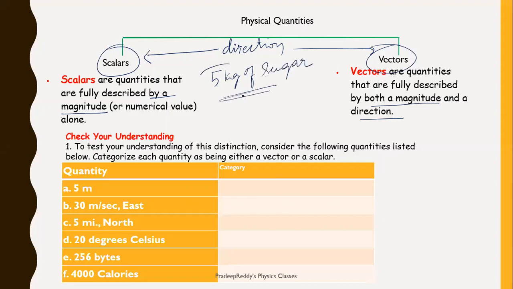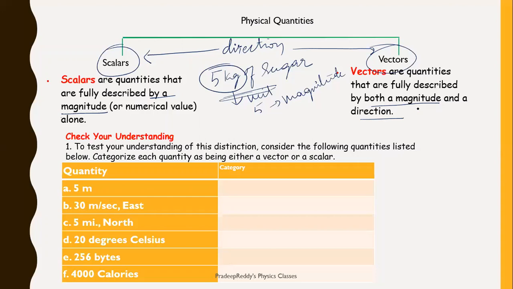Here kg is the unit and 5 is the magnitude. We are not bothering about any direction. We are not mentioning direction in this physical quantity. Such quantities where we only describe magnitude are called scalar quantities.